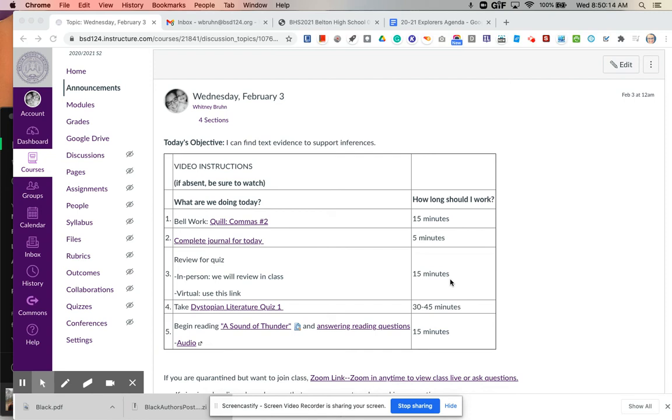Hello, everybody. For today, we are going to work on Quill for our bell work, do our journal, review for our quiz, then take the quiz, and then begin reading our next story.